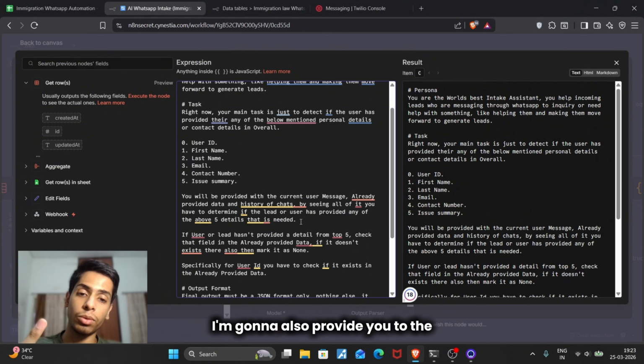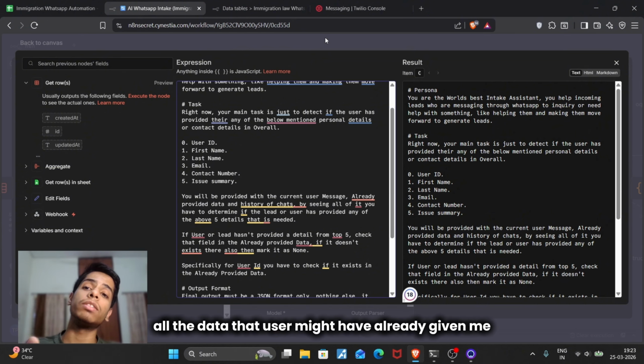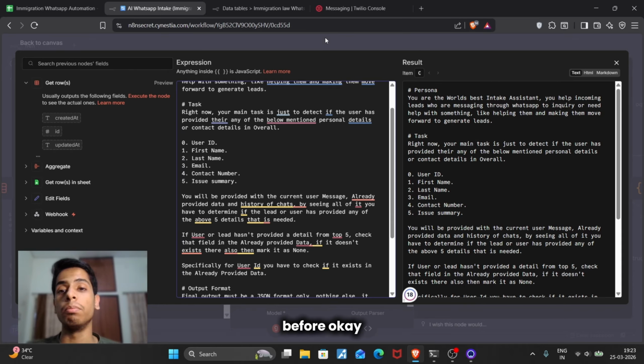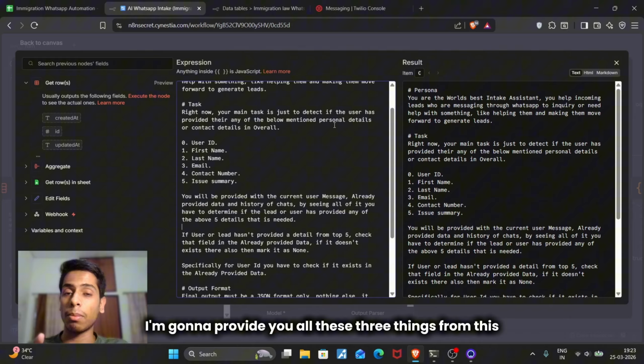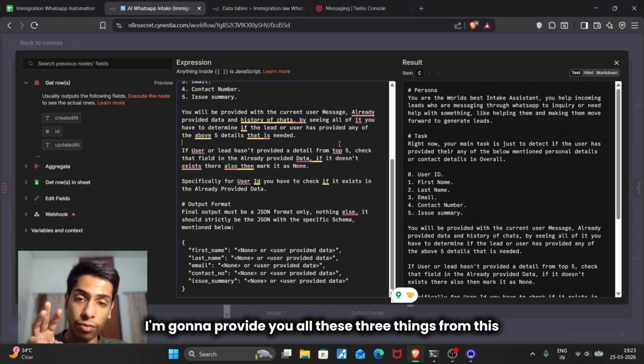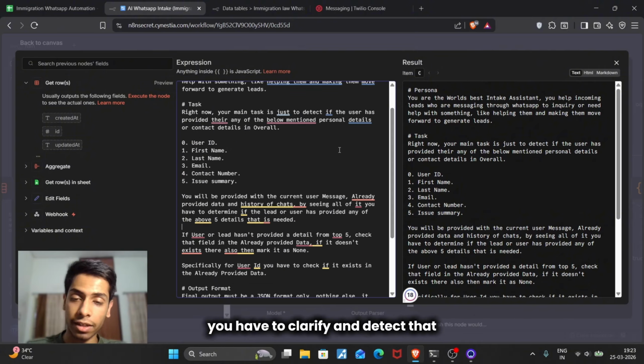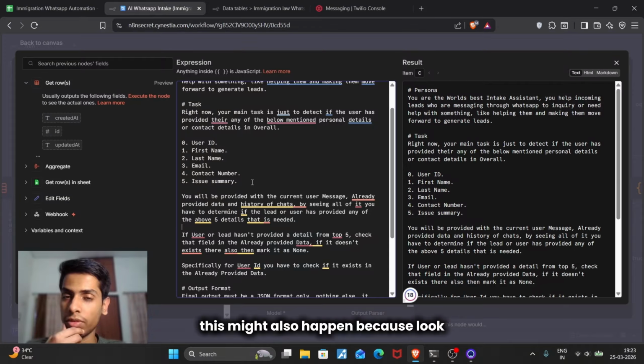I'm going to also provide all the data that the user might have already given me before. Okay, from the data tables that I've just shown you, I'm going to provide you all these three things. From this, you have to clarify and detect, because look, I'm catching all the scenarios.